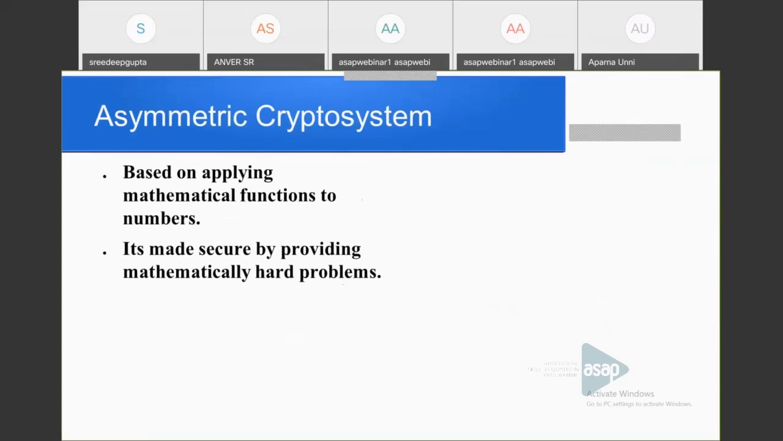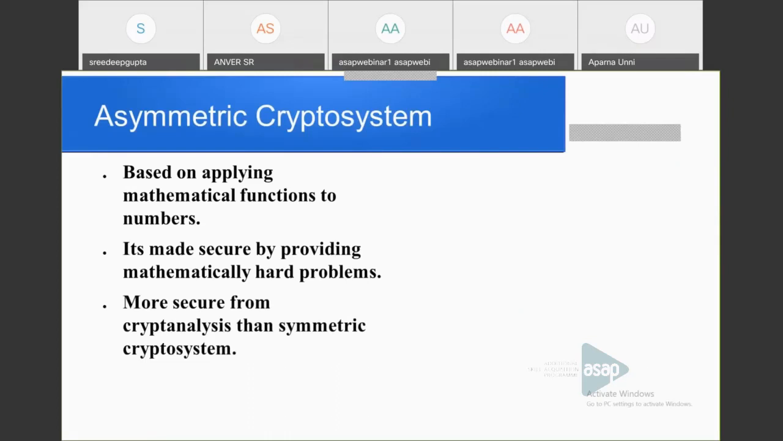This asymmetric crypto system is mainly based on applying mathematical functions to numbers. That is, it is made secure by providing mathematically hard problems. The security of the asymmetric crypto system is given through mathematically hard problems, and this is considered more secure from cryptanalysis than the corresponding symmetric crypto system. Okay, next.